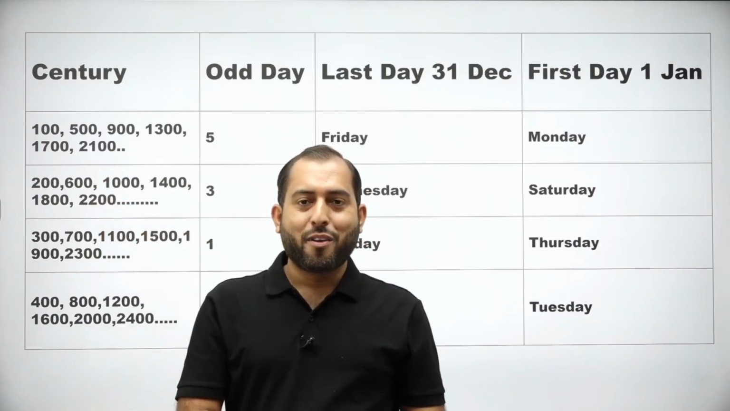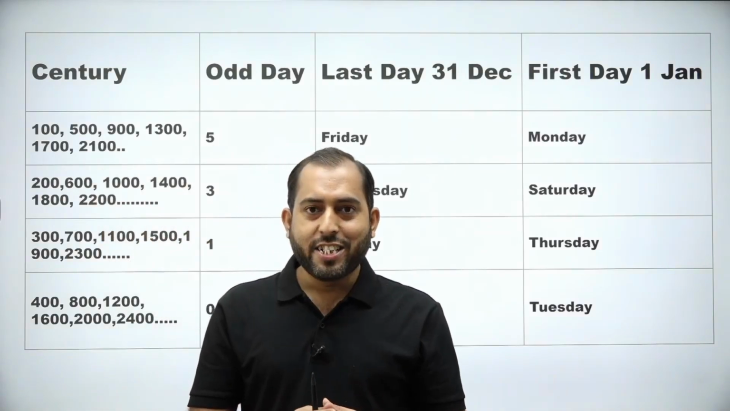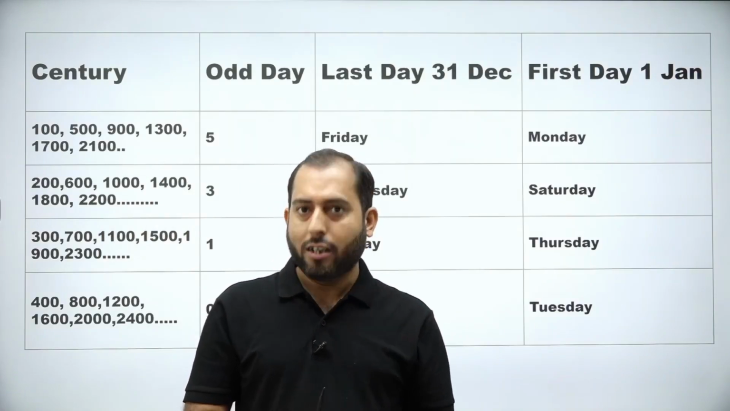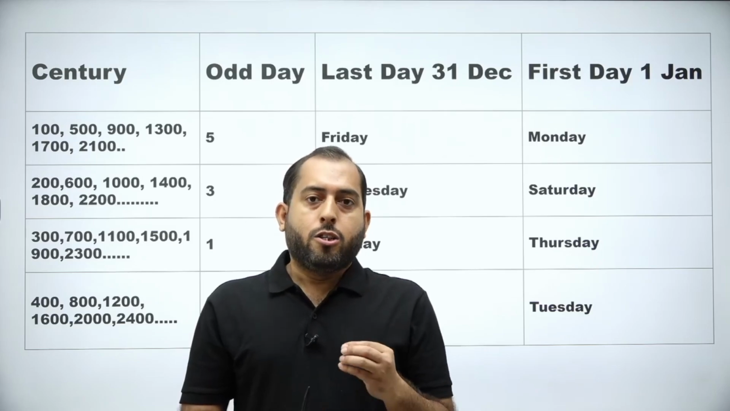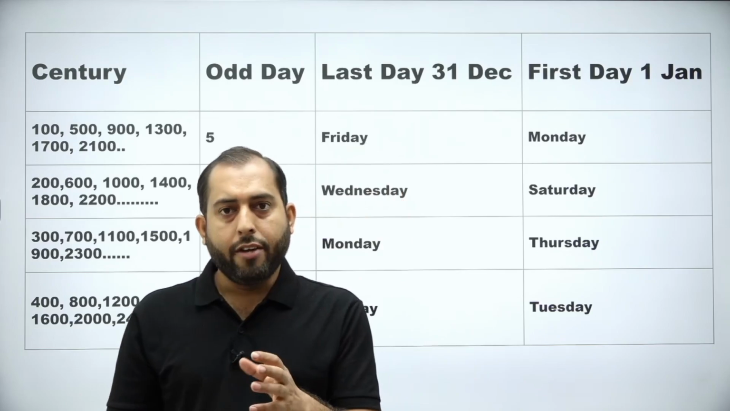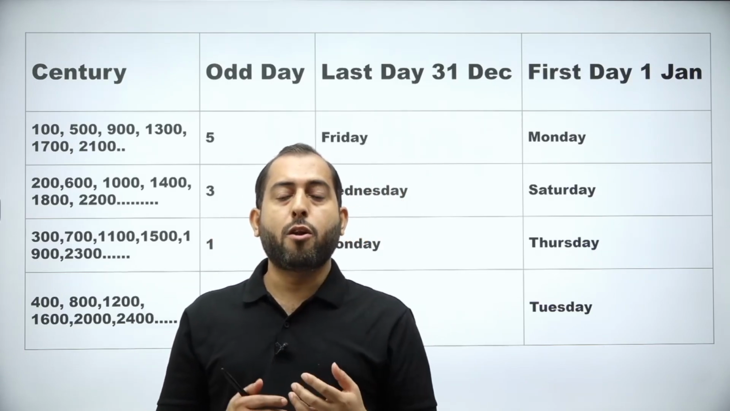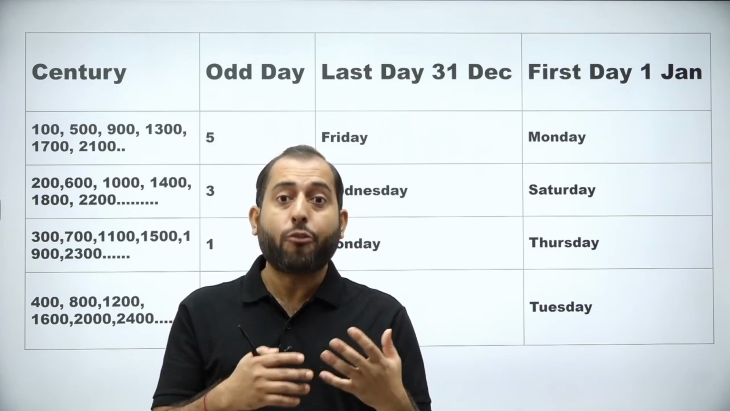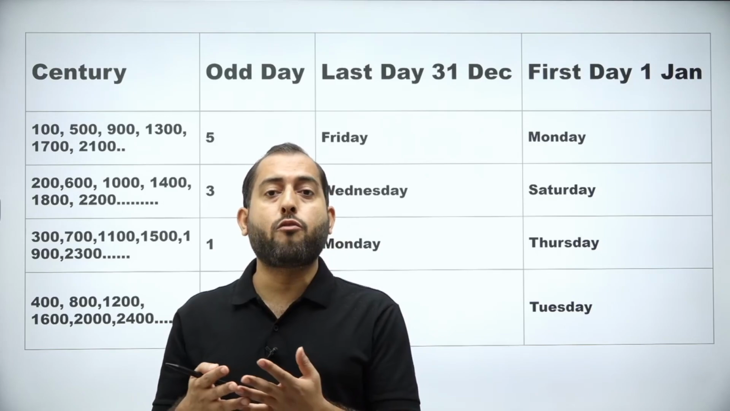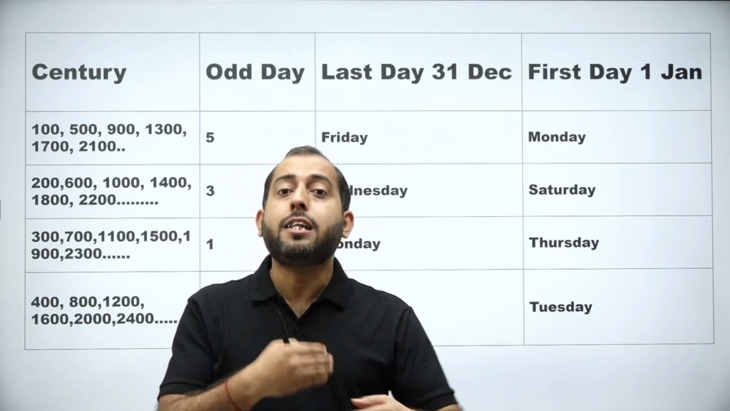Hello and welcome. We are talking about calendars, and in the last lecture we learned about odd days. So we calculated that in 100 years the number of odd days is 5, in 200 years it is 3, in 300 years it is 1, and in 400 years it is 0. Now this cycle repeats itself.